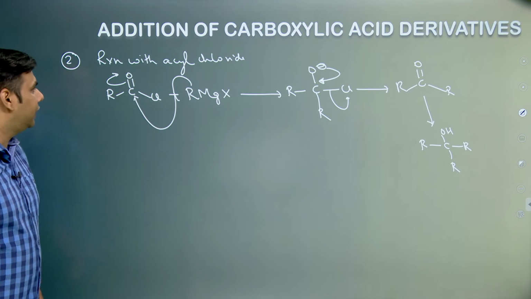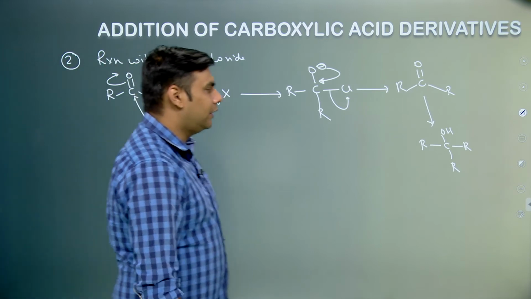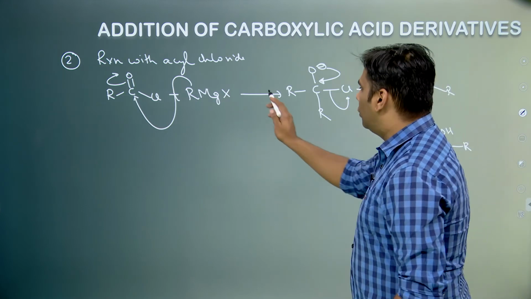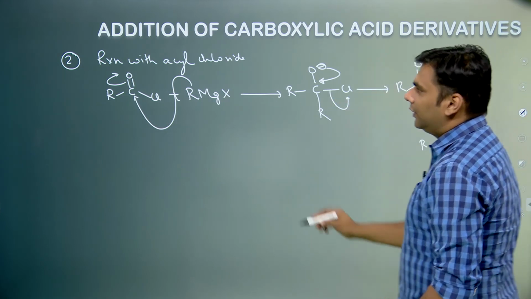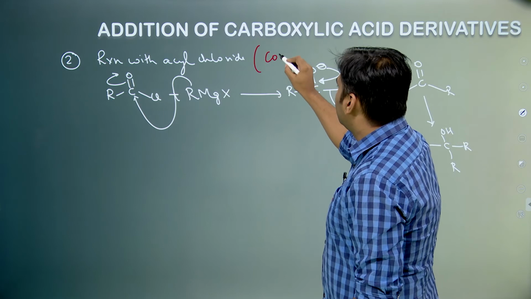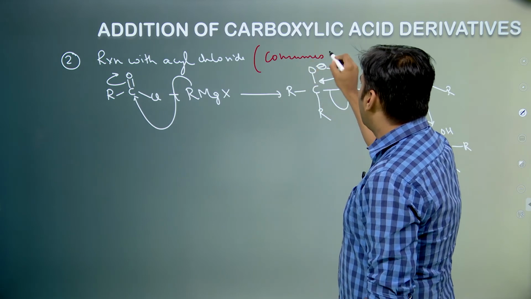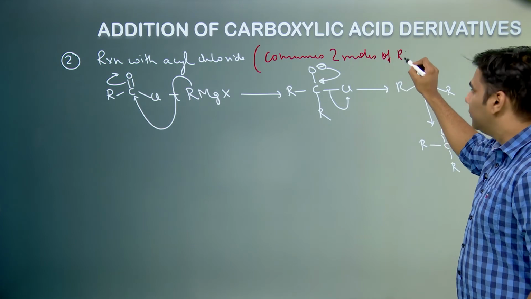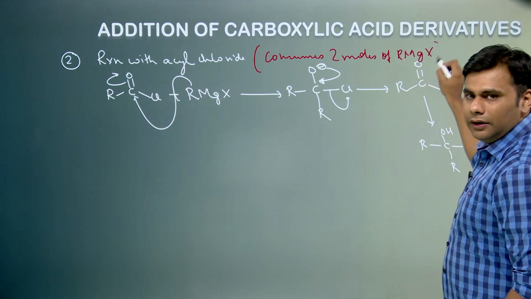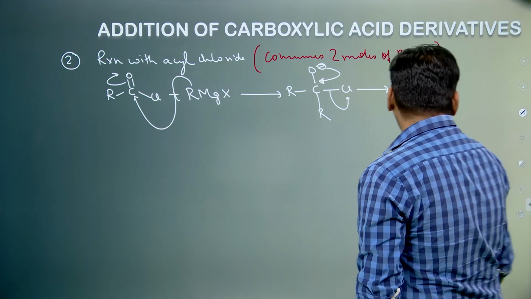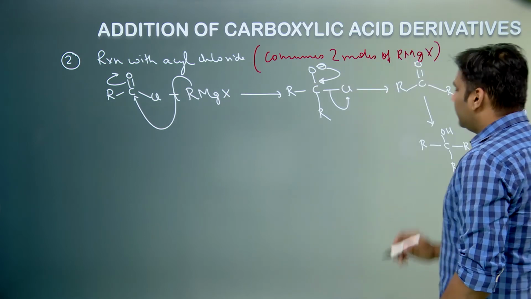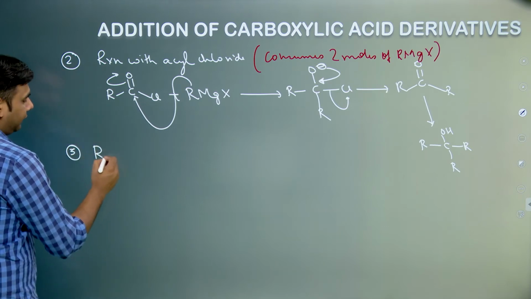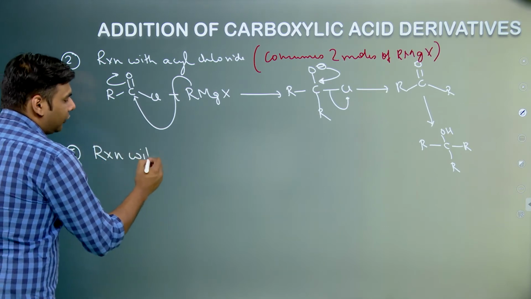So basically if you look at this, acyl chloride is also consuming how many moles? It is consuming 1 mole over here, and then it will consume 1 mole over here. So this also consumes 2 moles of a Grignard reagent. So let us look at another reaction, that is reaction with nitriles or cyanides.